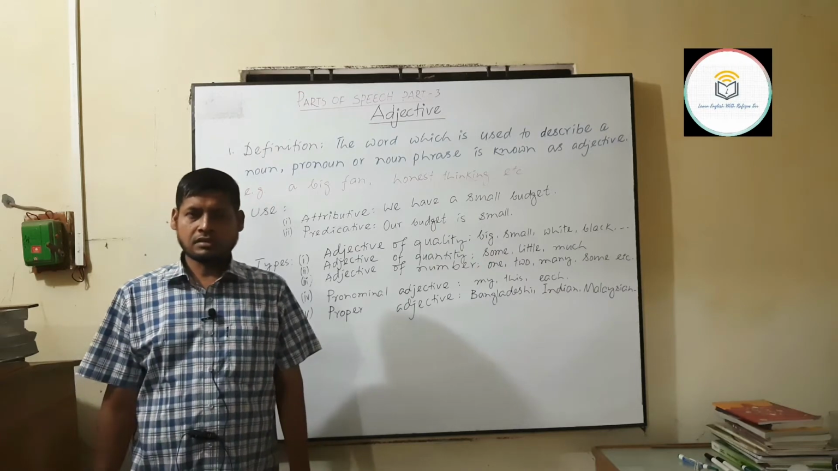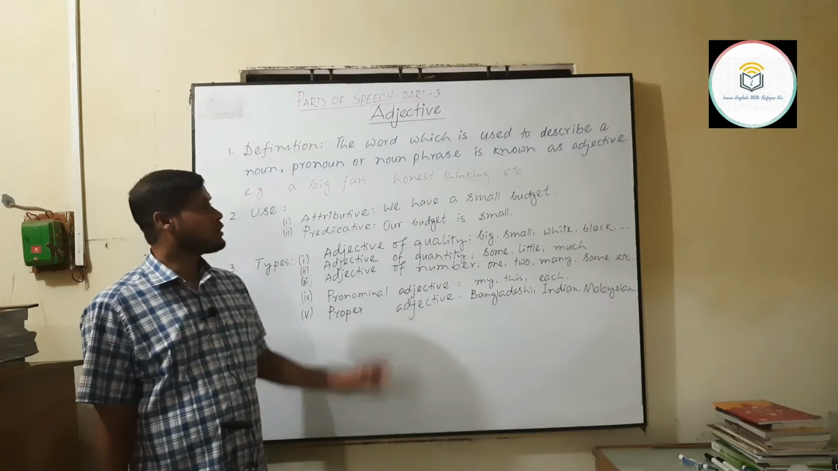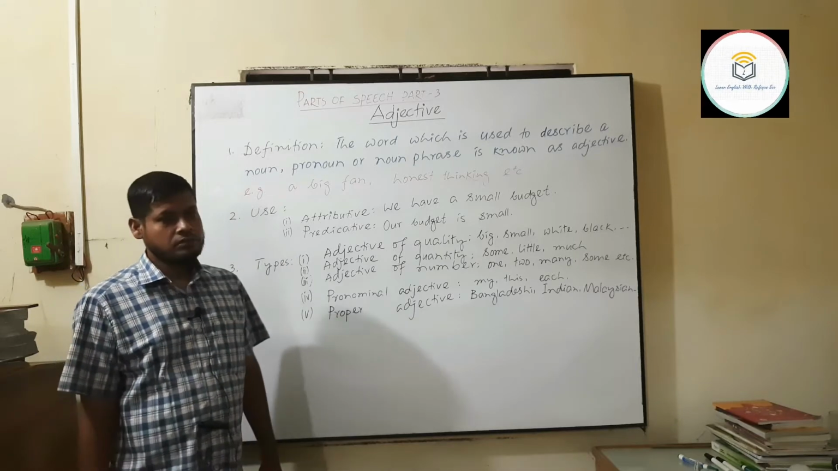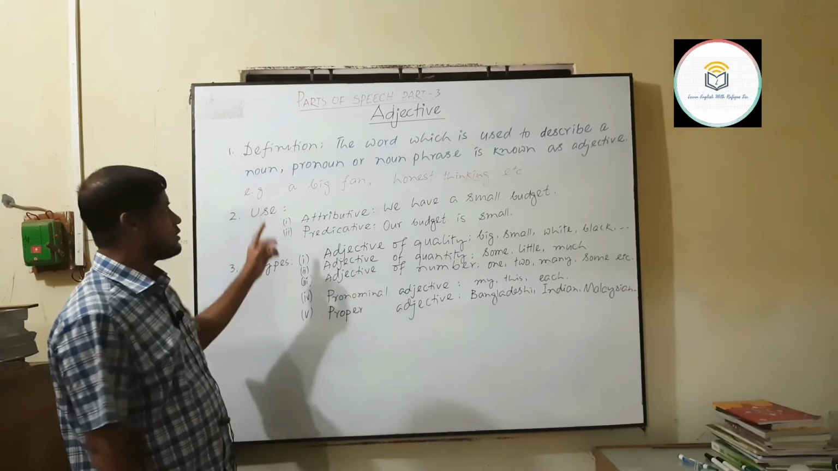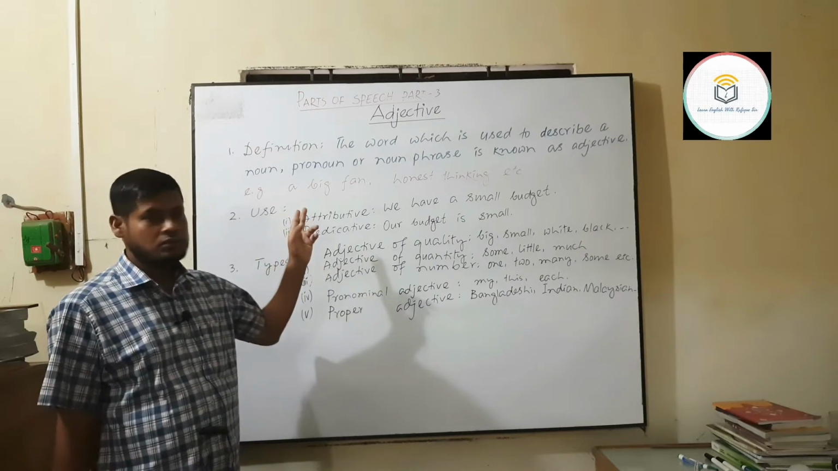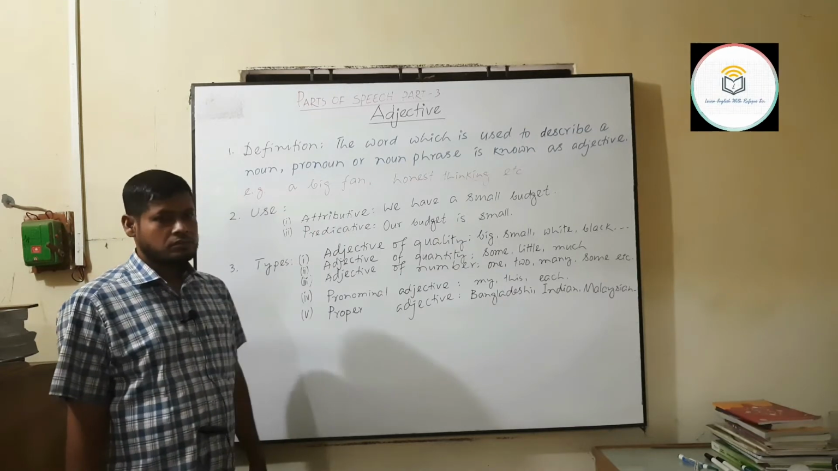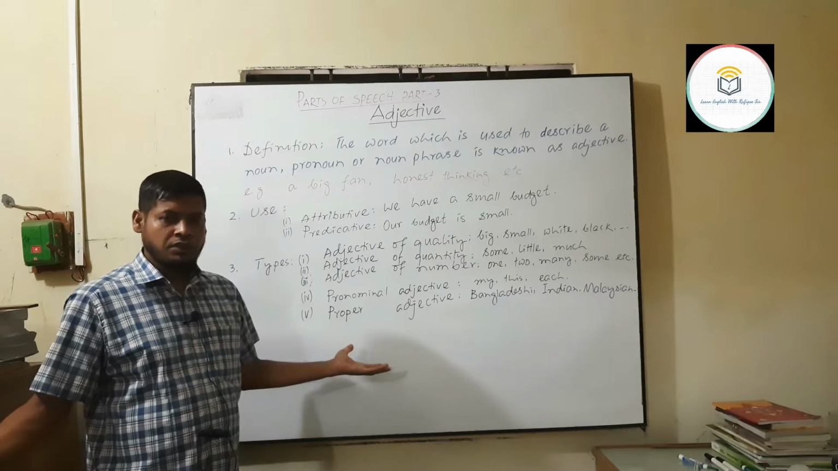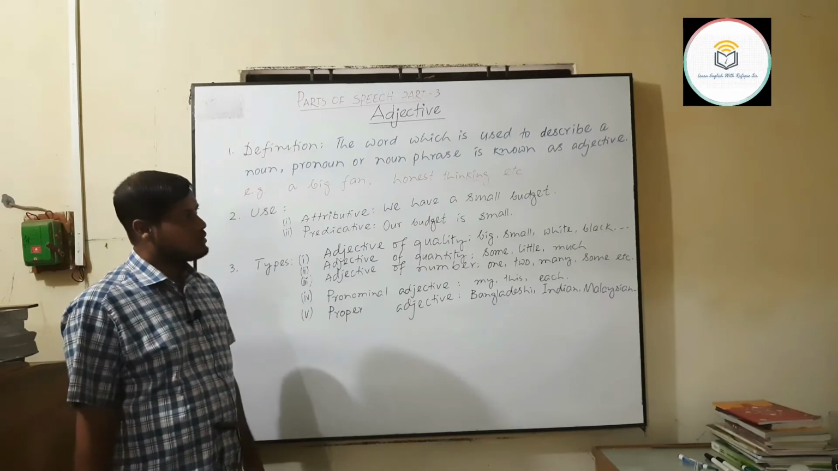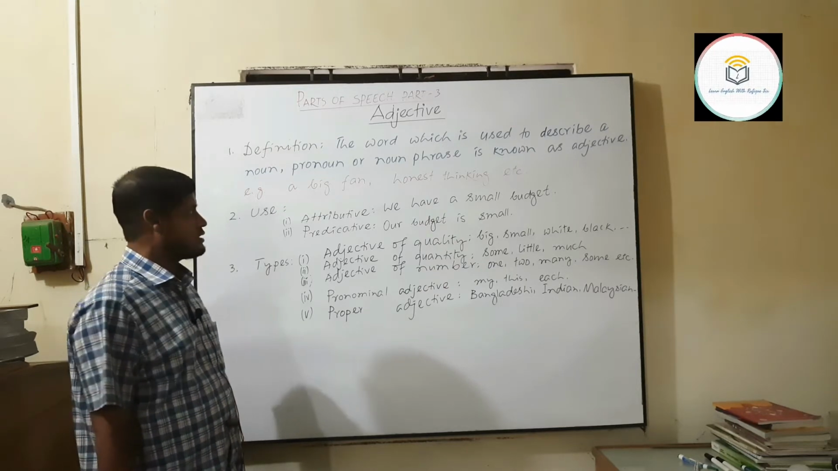In the previous classes, I talked about noun and pronoun. Today, I am going to discuss adjective. We all know adjective is a word which is used to describe a noun, pronoun or noun phrase. So we have a lot of words as nouns in the world, and all the nouns are described by some words, and they are known as adjectives.